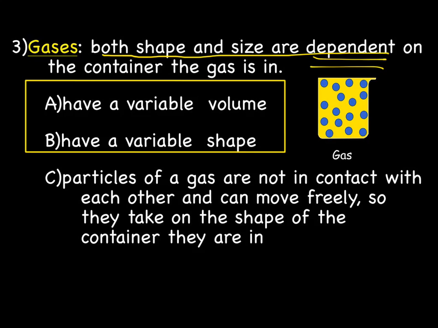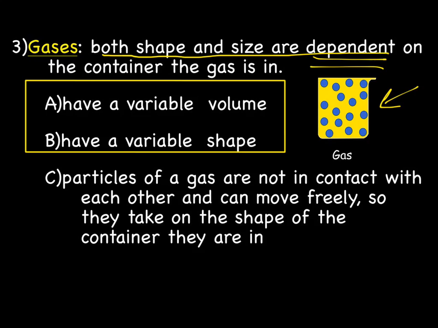So what that means is that if I had a sealed cup filled with gas, let's say steam, gaseous water, and I put a lid on it, the steam particles, the water particles will be bouncing around, like in this picture here, filling up the entire cup, and they would be cup-shaped. If I then opened up the lid on that cup, the water in the gas form would then come out of the cup and bounce around and take up all of the space in my house or in my classroom or wherever I may be.